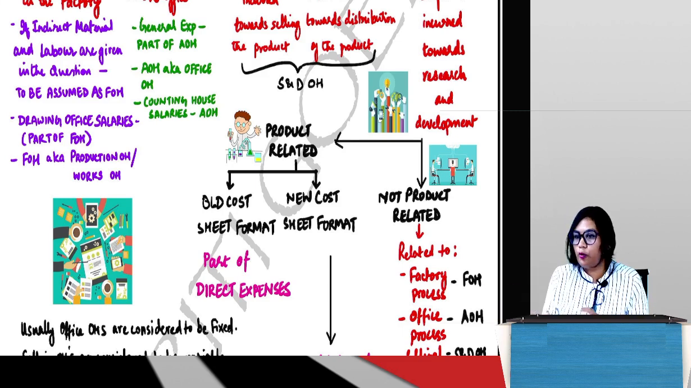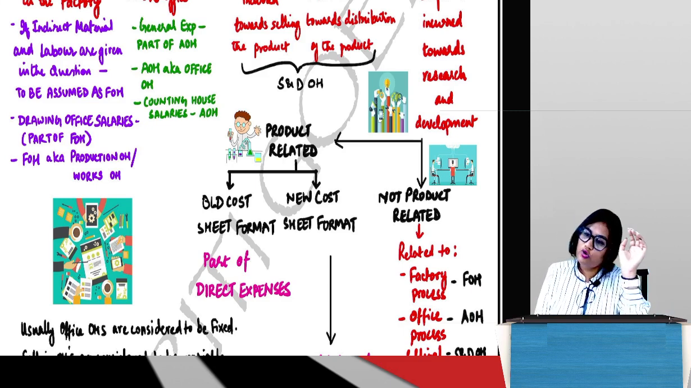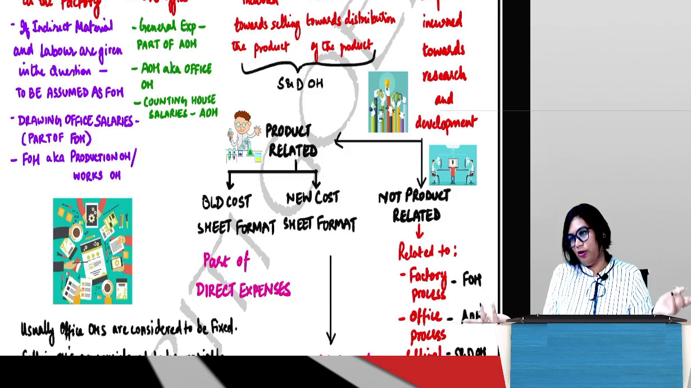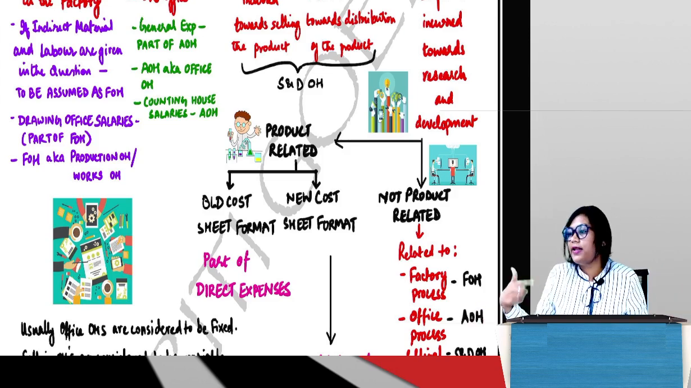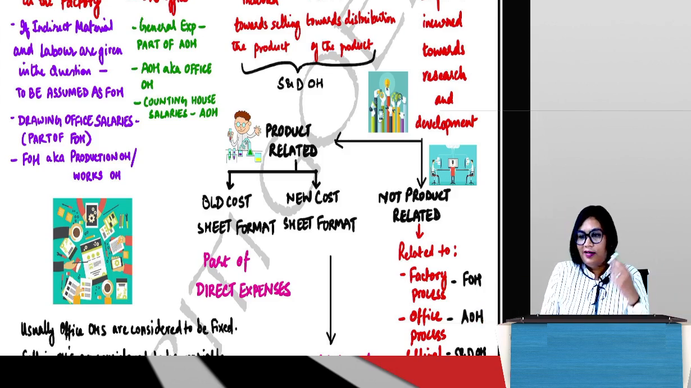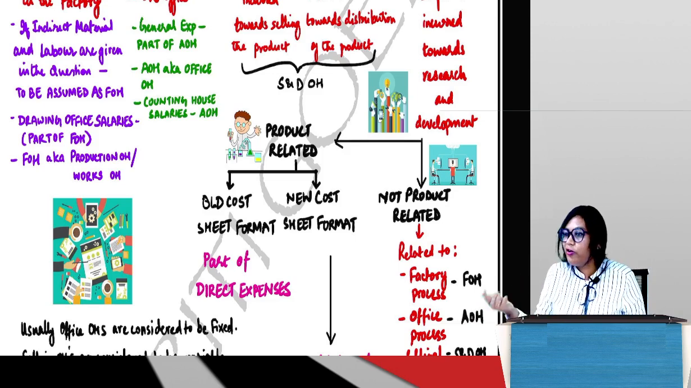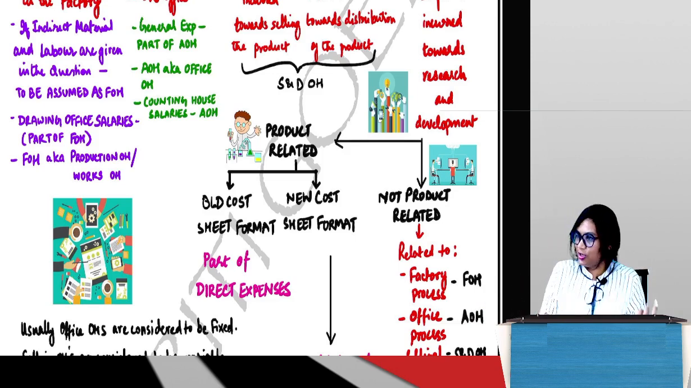Similarly, process related research and development will depend on the process. Let's say we are improving the factory process. Then where do you think it should come? Factory overheads. Let's say I am improving my selling process. Then where should it come? Selling overheads. I am improving my distribution process. Then distribution overhead. So depending on which process we are looking at, we will put the respective overhead under that category.